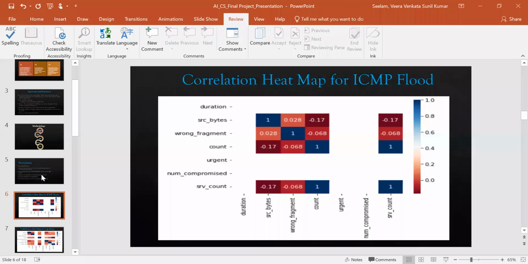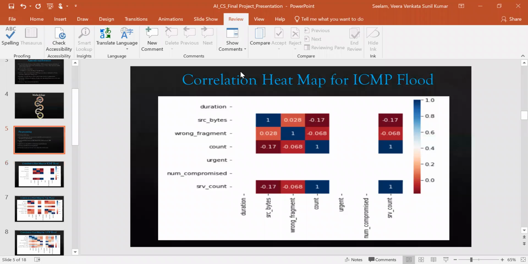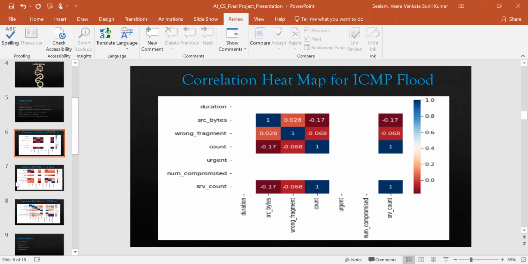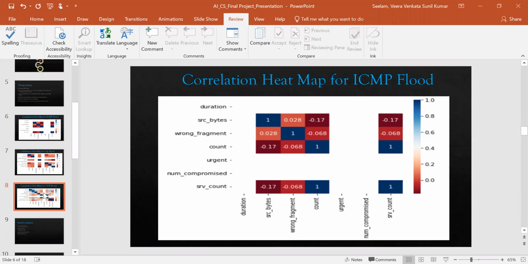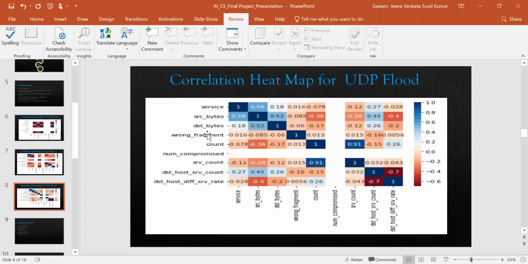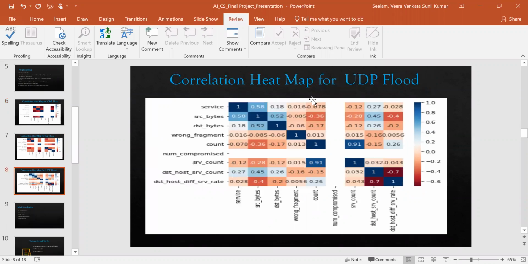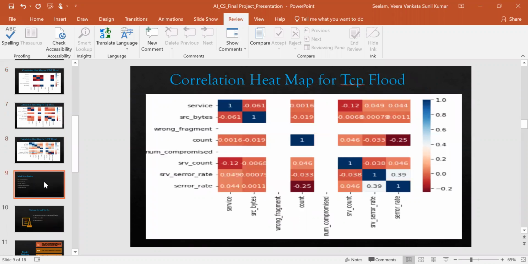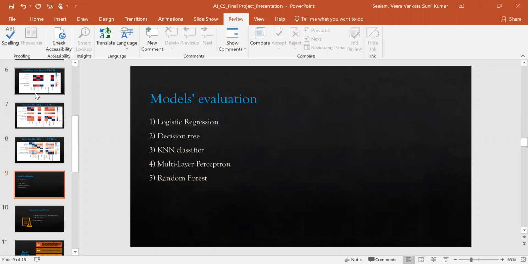So now, after executing this pre-processing, I got the correlation heat map for ICMP flood, where I already said these are my target field and these are my features field. Similarly, I executed the same thing for the UDP flood, and I took these as the targets and these as the features. Similarly, I did it for the TCP flood. Once I have all the heat maps, by discriminating using the correlation, I have these features and targets available.